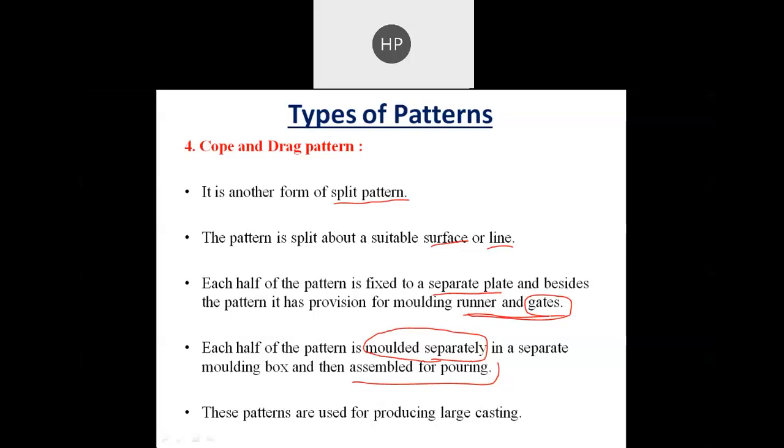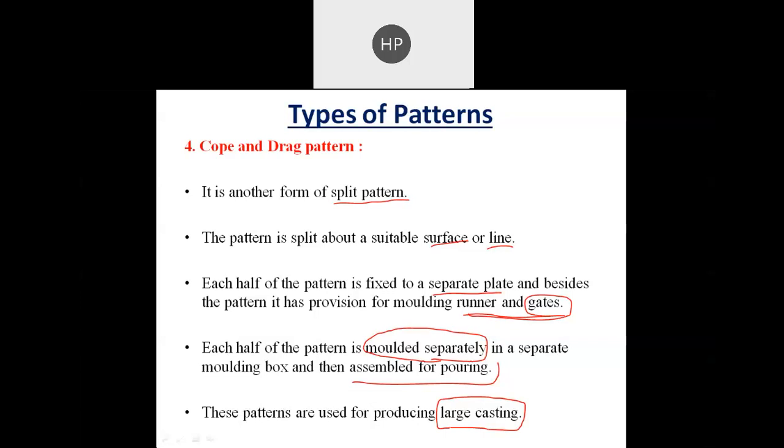So these types of pattern are used for producing large castings. When the size of the casting is large, we can use a cope and drag pattern, because making that hollow cavity using a two-piece pattern is somewhat difficult.